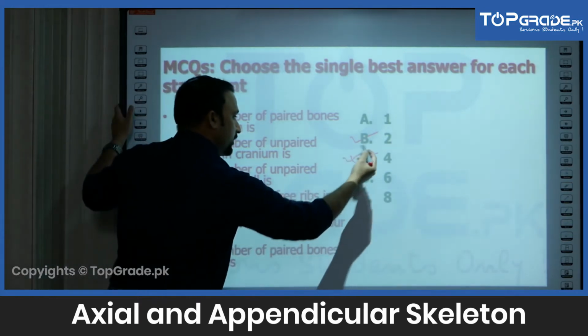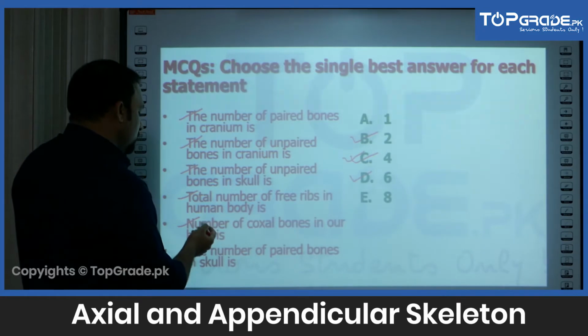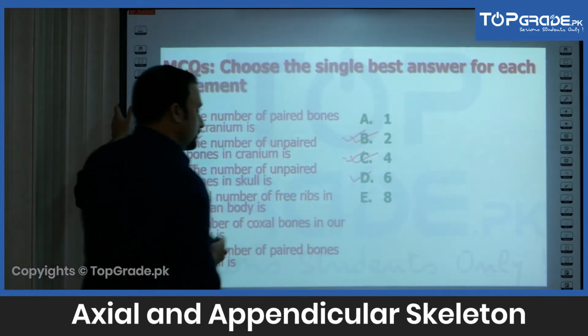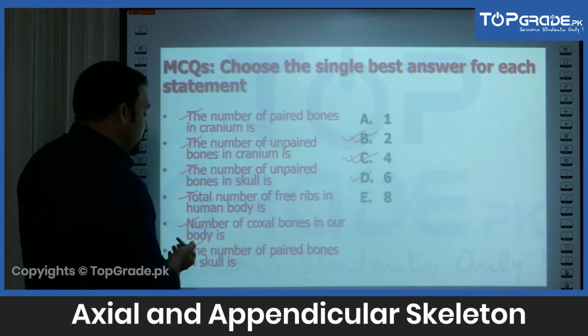Next statement, total number of free ribs in human body is. There are 4 free ribs in human body. Answer is Charlie. Number of coxal bones in our body is. Our body has a total of 2 coxal bones. Best response is Beta.